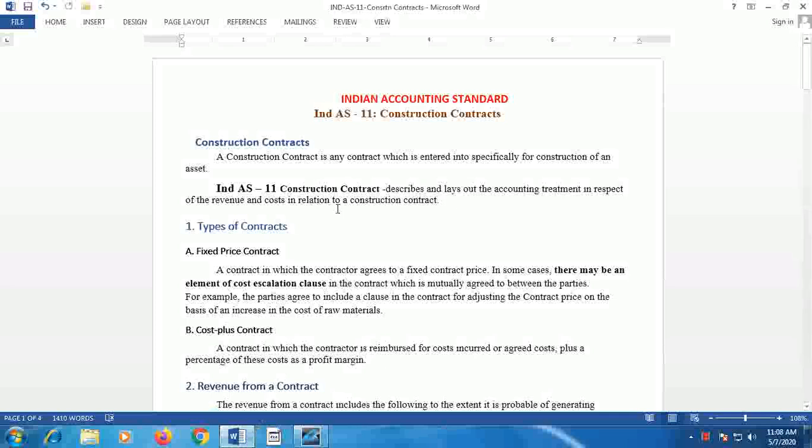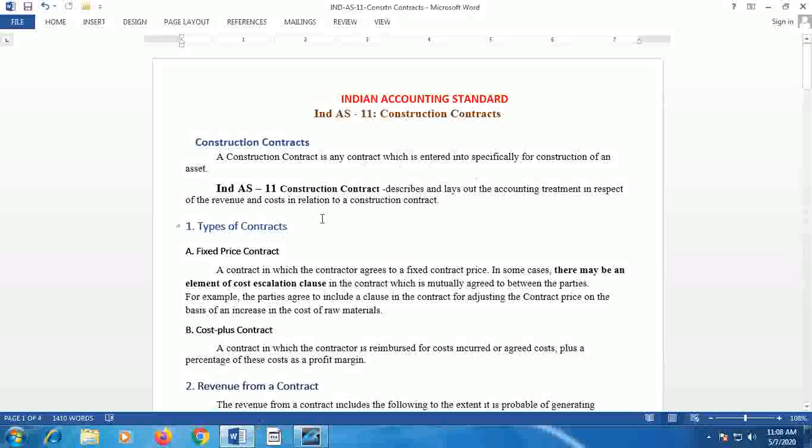In this video relating to Indian accounting standards, I am explaining to you Ind AS 11, which explains the accounting treatment regarding construction contracts. As you know, a construction contract is any contract which is entered into specifically for construction of an asset, for example, building, bridges, etc.